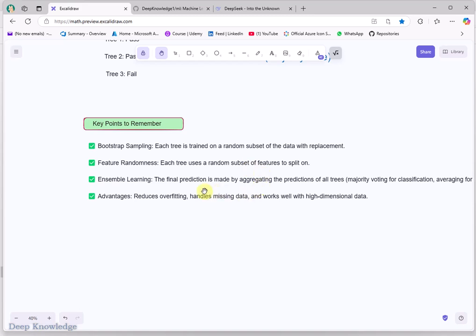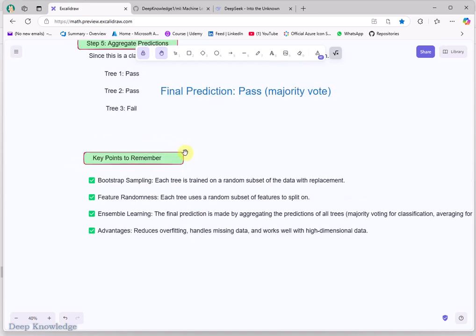And yeah, these are the key points to remember. Maybe it will be asked as a question: how does the random forest eliminate overfitting? Because it uses multiple trees, and each tree is trained randomly on a subset of the data or a subset of the features. And the advantages are reduced overfitting and handling missing data.